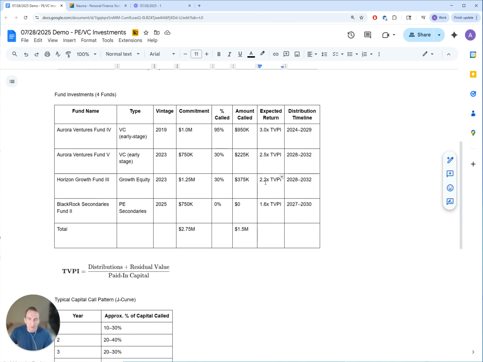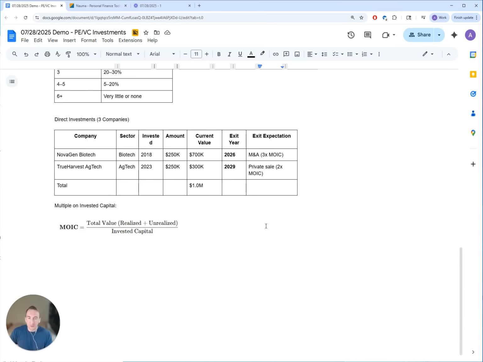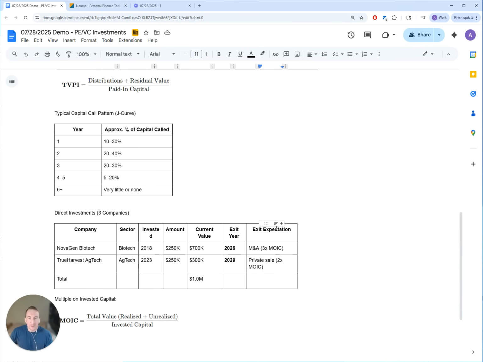So it all depends on the state of the economy, on the market. But this is an expectation that fund managers share with limited partners, and you can always adjust that when you receive new information and see how it impacts you. So this is our starting step. So let's take a look now at how we are going to add this data into the projection.